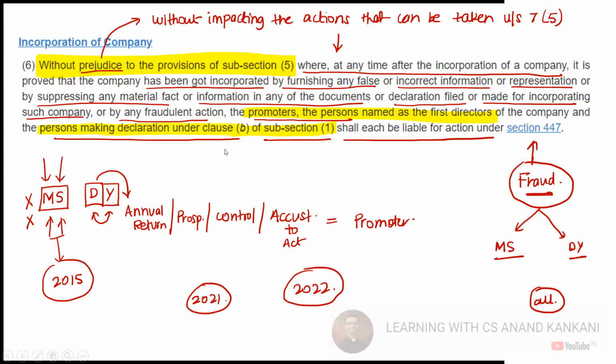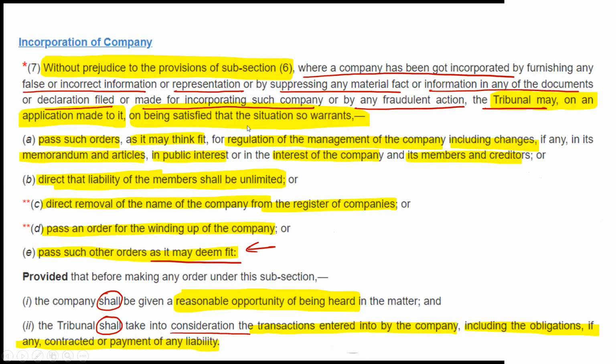Then subsection 6 has the additional penalty in addition to subsection 5, that the promoters and the persons who gave the declaration of the company, the first directors, will again be penalized or liable for action under section 447 for fraud. Then again, we have subsection 7. In addition to subsection 6, the tribunal can also take certain actions, and the tribunal will take these actions upon the application which is made with the tribunal.